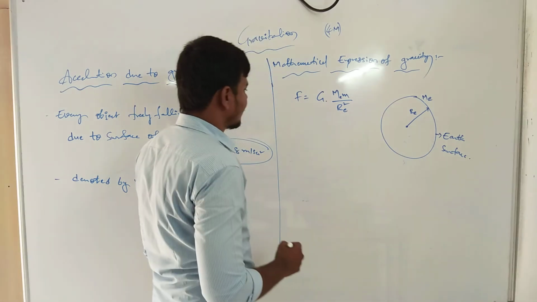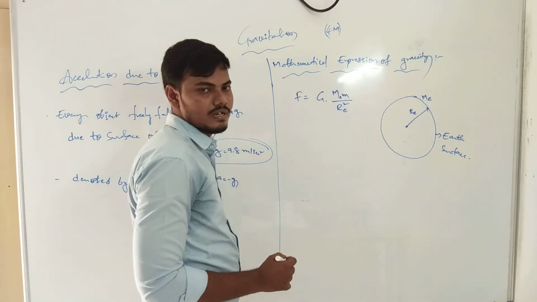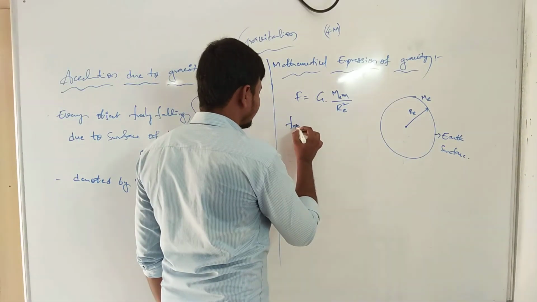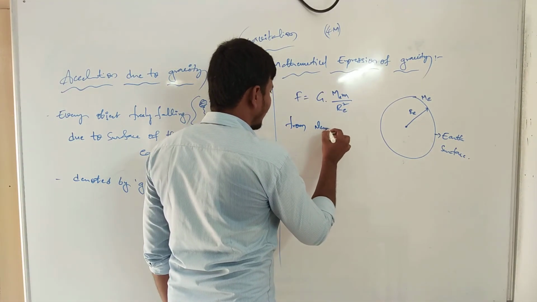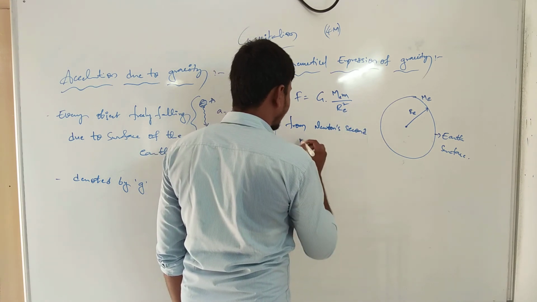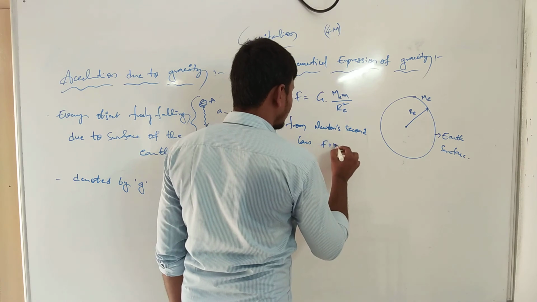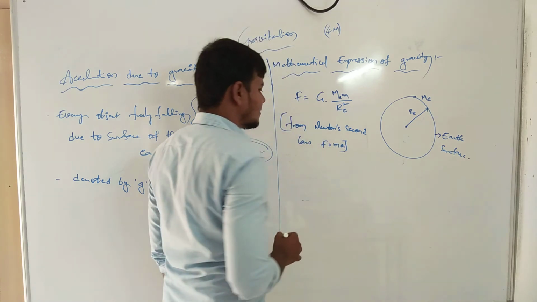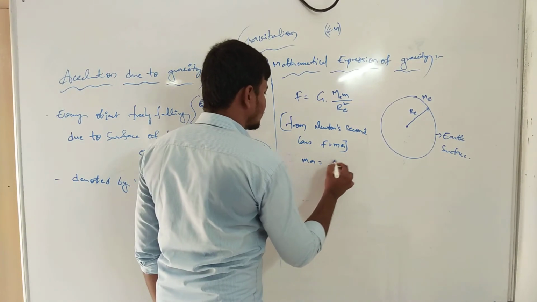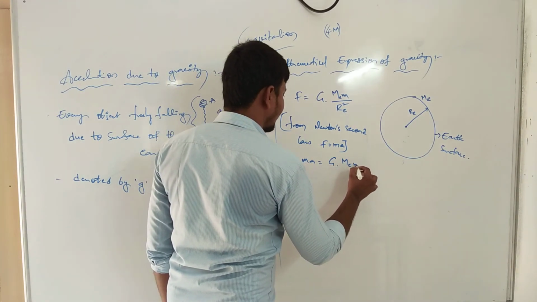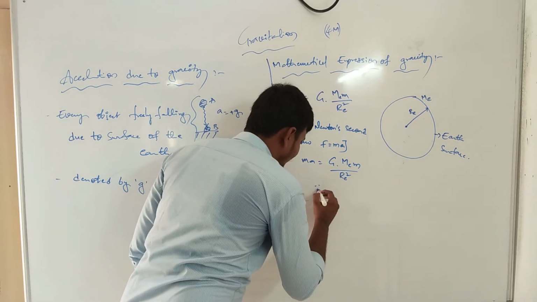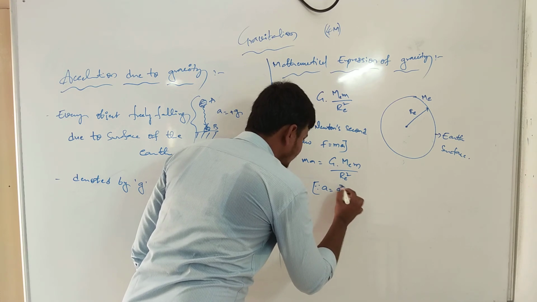Since capital F is equals to, as you know from your 8th and 9th standard, Newton's second law, F is equals to m a. Now F is equals to m a is equals to capital G, capital M E m by R E square, where a means acceleration due to gravity, g, in the downward direction.